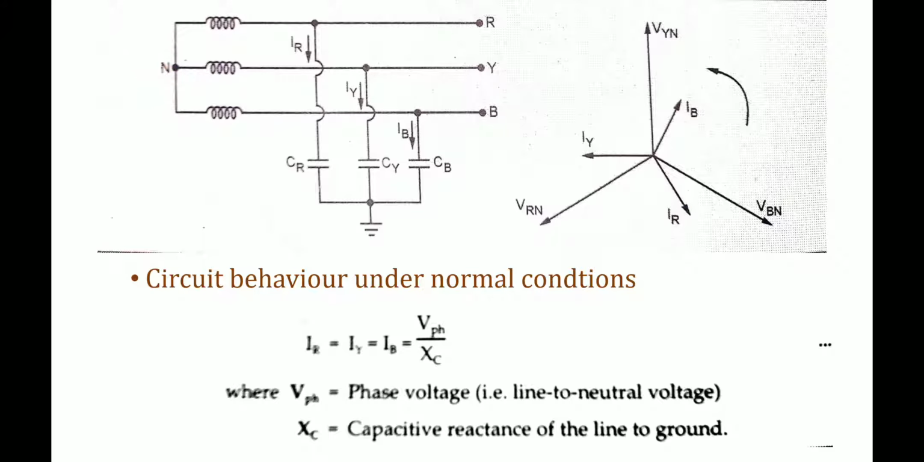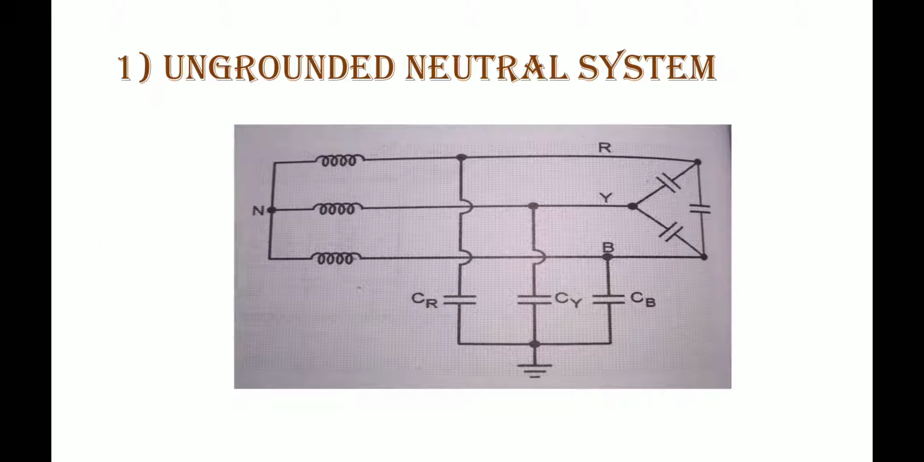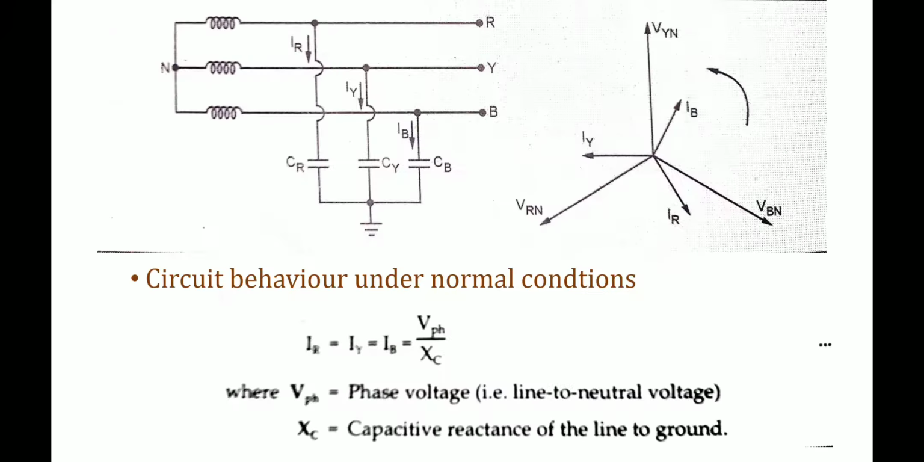Therefore, in the case of an ungrounded neutral system, no problem arises under normal conditions itself. So this is all about the ungrounded neutral system. Nothing much to worry about here. This neutral point is not connected to the ground. That is the reason this system is called an ungrounded neutral system.